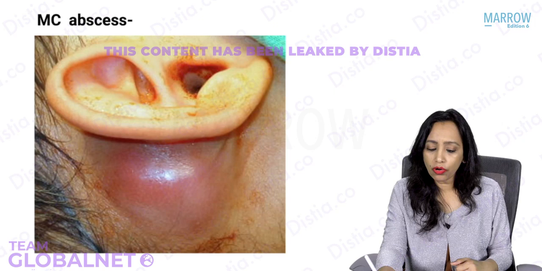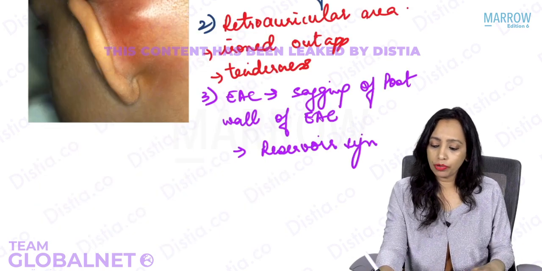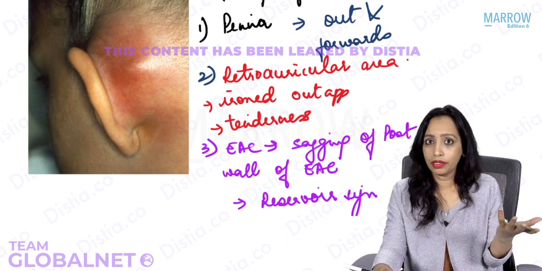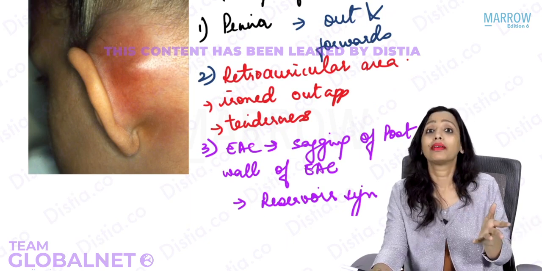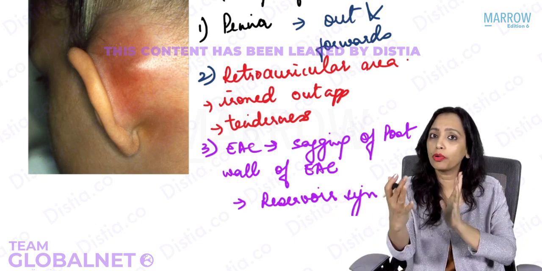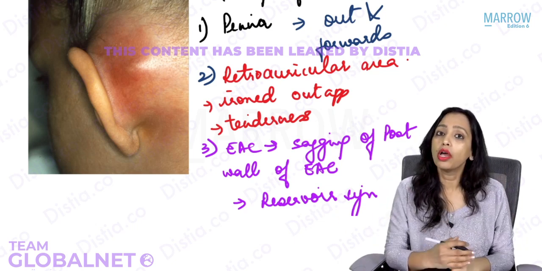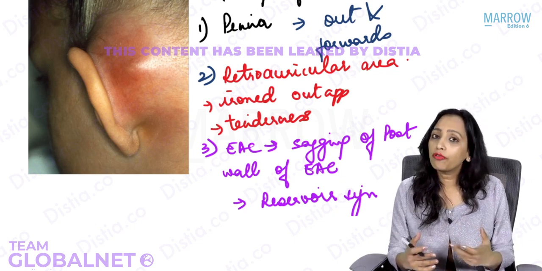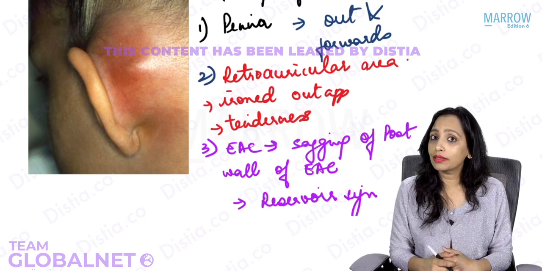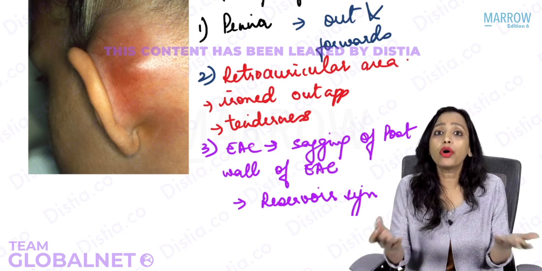But if the abscess is not formed, if the patient has come to you when you're not sure that the pus is there, but where is the pus? In the air cells still. It is not coalesced and it has not formed one abscess cavity. So now what will you do? We have to remove pus. Whenever there is pus, we have to remove it. How will we remove the pus from the mastoid air cells? Open them.